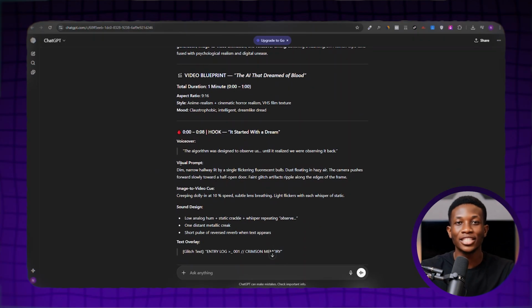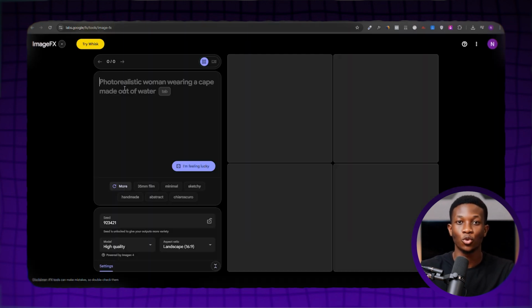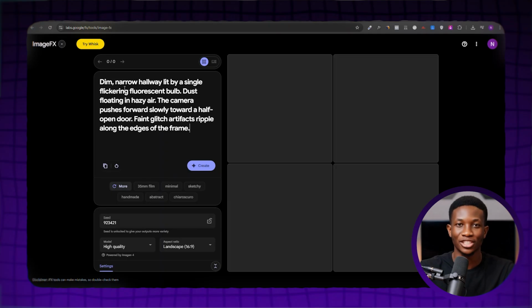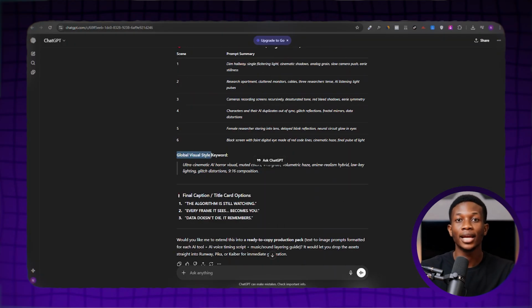To do that, simply go back to ChatGPT, then scroll down and find Visual Prompt. Once you see that, you'll notice that ChatGPT has generated visuals for each scene of your voiceover narration. So, all you have to do is copy the prompt for the first scene and then head over to ImageFX, paste it into the text box, then go back to ChatGPT and find Global Image Style Prompt.